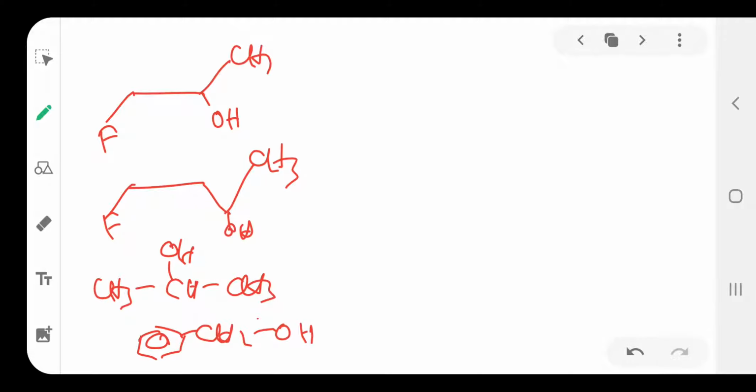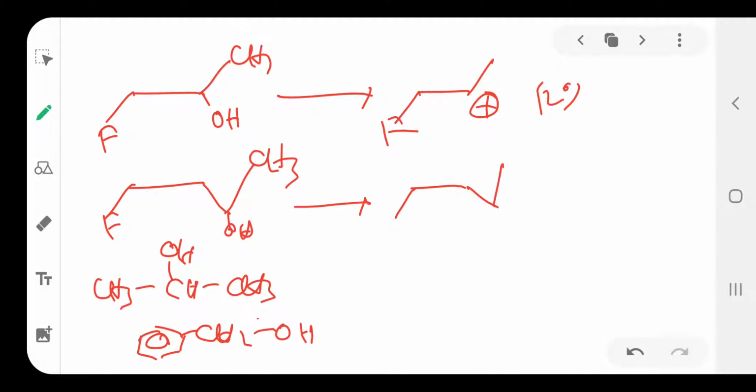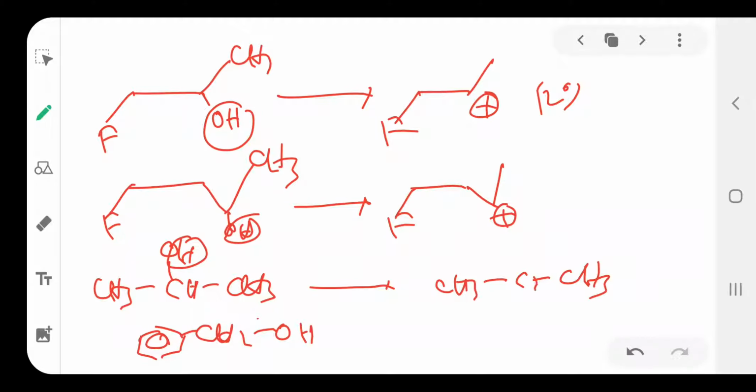Benzyl alcohol, C6H5CH2OH. After loss of OH minus, it forms a benzyl carbocation.